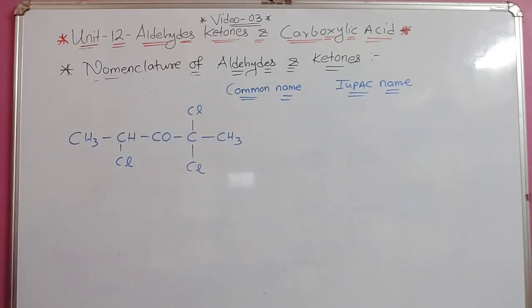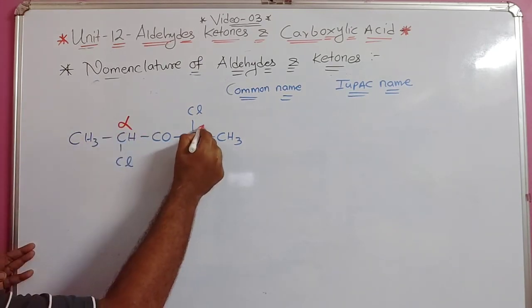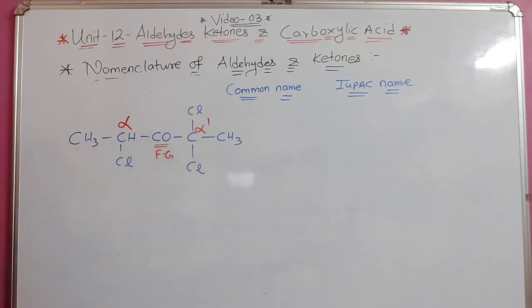Understood? Now if I want to write alpha and alpha dash, you can easily make it out. If you see this one, if I take it as alpha, this will be alpha dash, because this is our functional group ketone. So next to it, both carbons are what we call alpha and alpha dash.